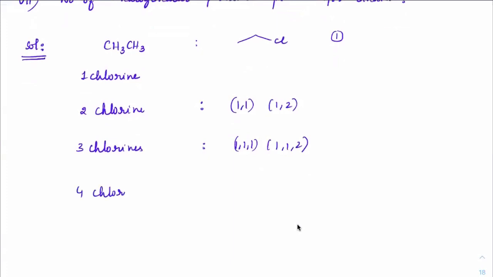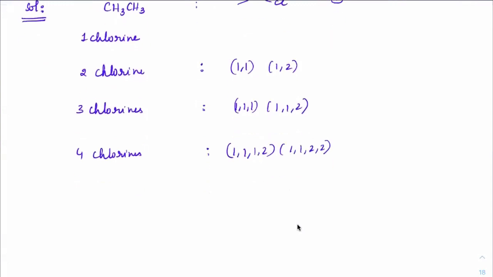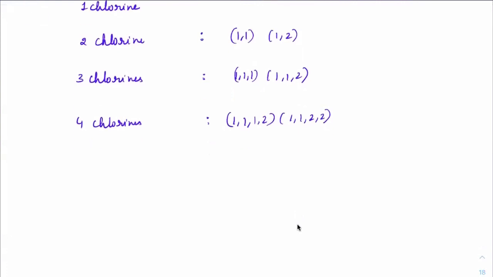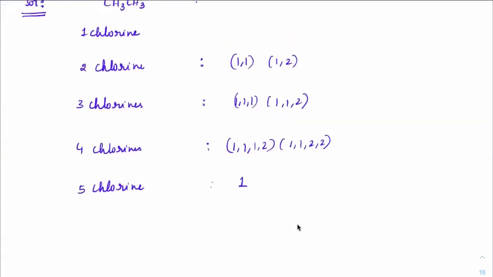If you have four chlorines, I can have 1 comma 1 comma 1 comma 2, 1 comma 1 comma 2 comma 2. Right. So this is about four chlorines. These are the only two possible ones. Next, five chlorines. Only one is possible. Right. Six chlorines, only one is possible.